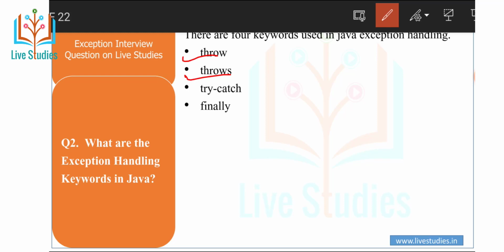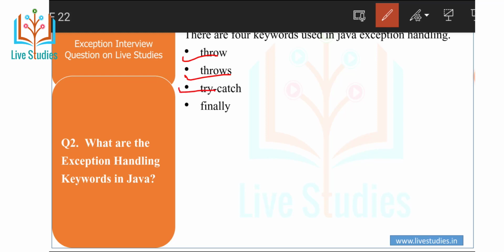The caller method might handle this exception or propagate it to its caller method using the throws keyword. We can provide multiple exceptions in the throws clause and it can be used with the main method also.